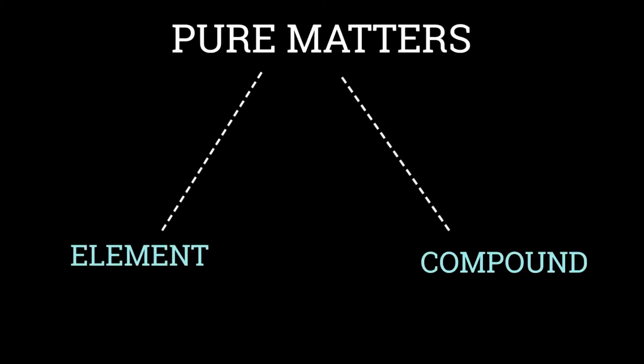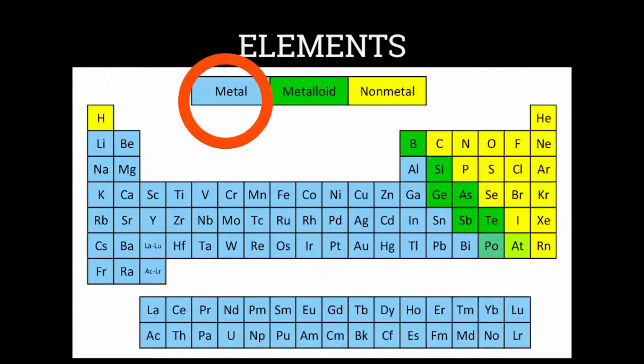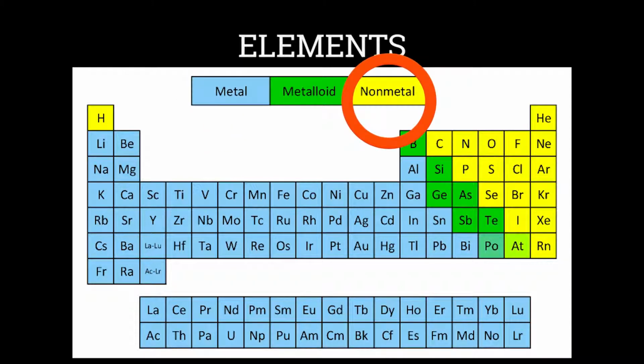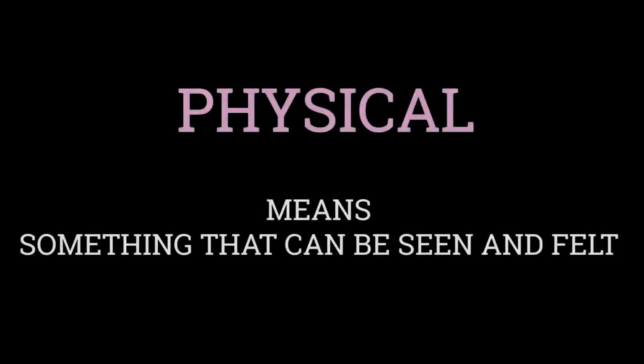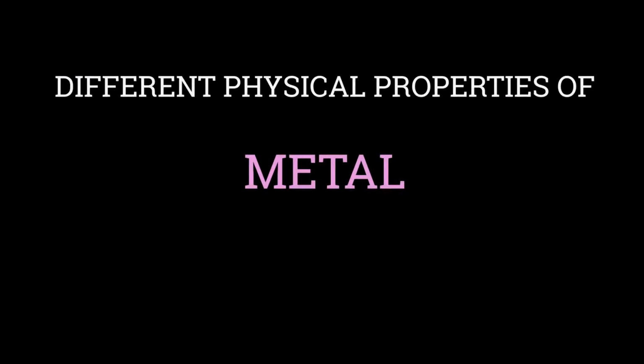Pure matters are divided into two categories: 1. Element, and 2. Compound. Elements are further divided into three categories: metal, non-metal, and metalloid. Physical means something that can be seen and felt. In this video, we will learn about different physical properties of metal.